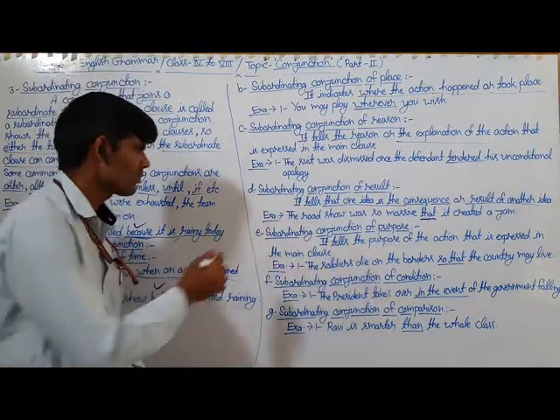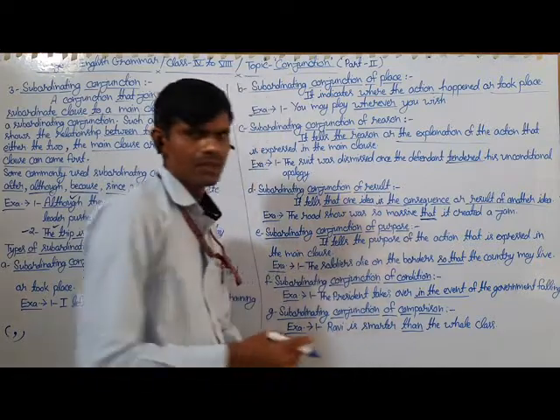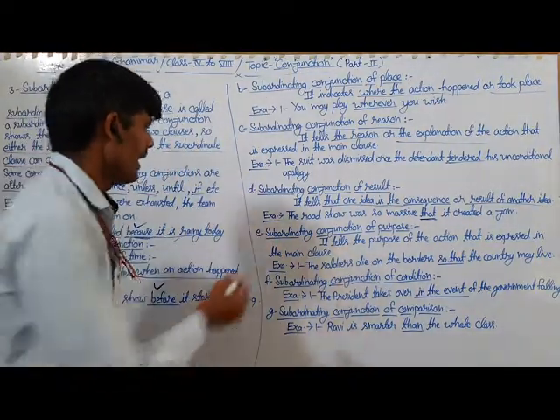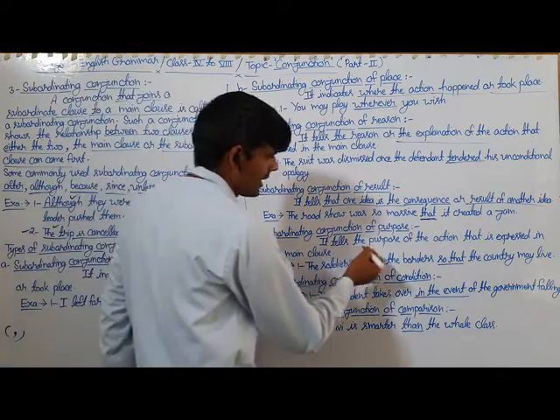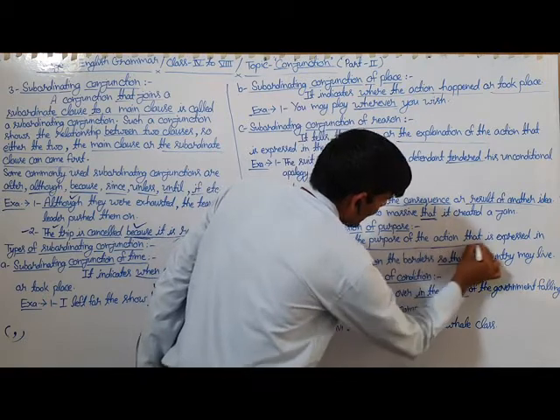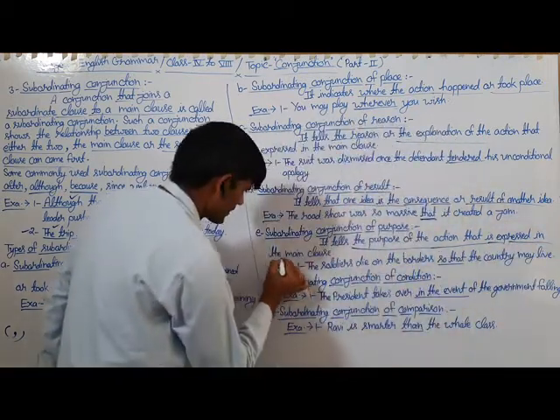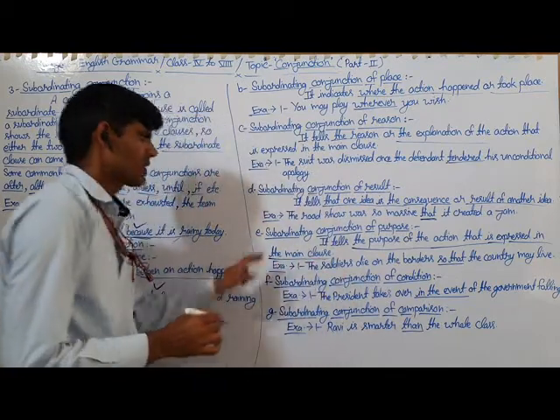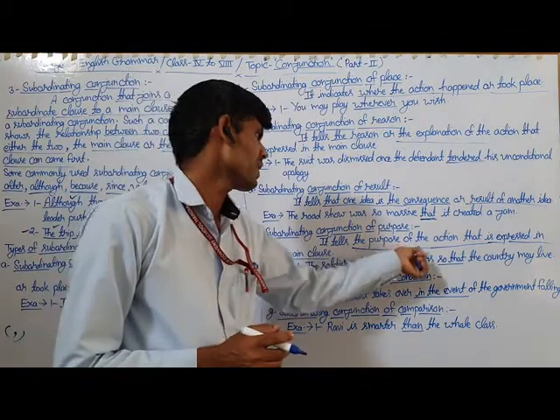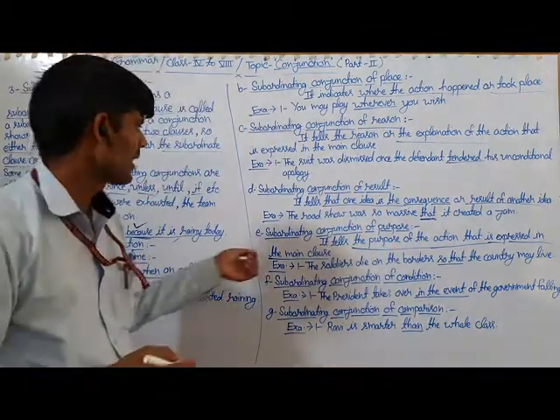And here is the next one, and that is subordinating conjunction of purpose. It tells us the purpose of the action that is expressed in the main clause.